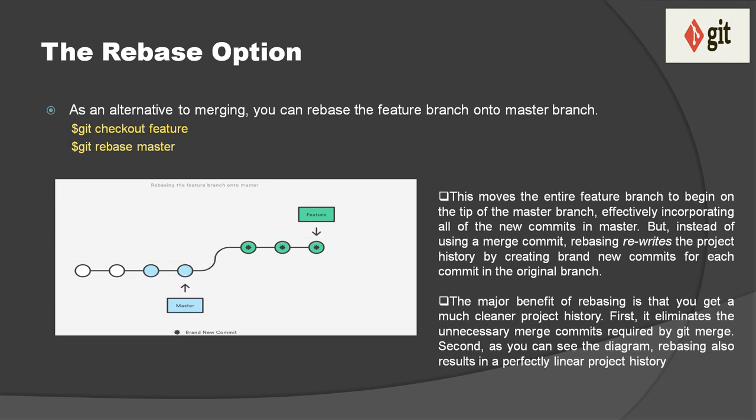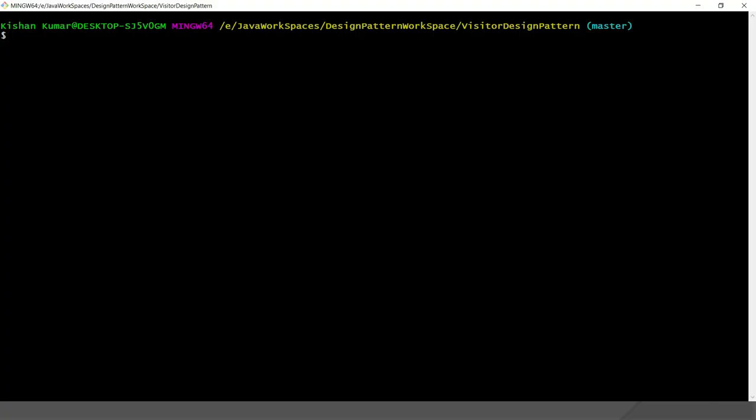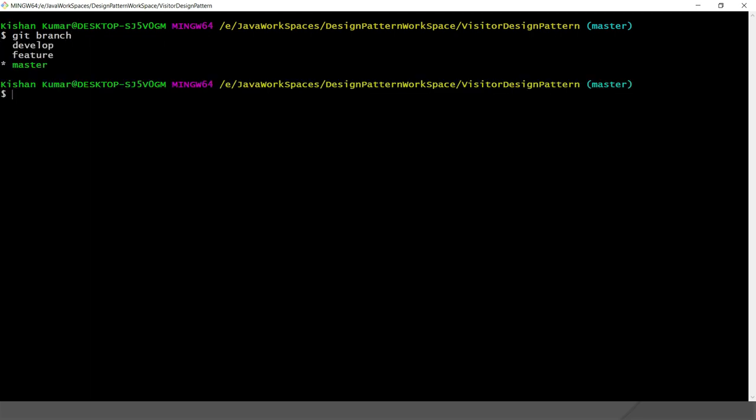Now let's try to understand these things through an example, right? So here I have opened Git Bash, and if you see, I had created two branches out of the master branch. If I do git branch, then you'll see three branches: one is develop, second is feature, and master. So I have created two branches out of master, develop and feature, right?